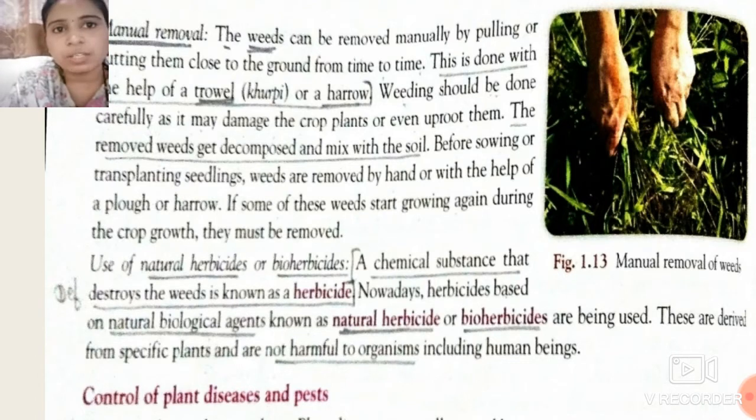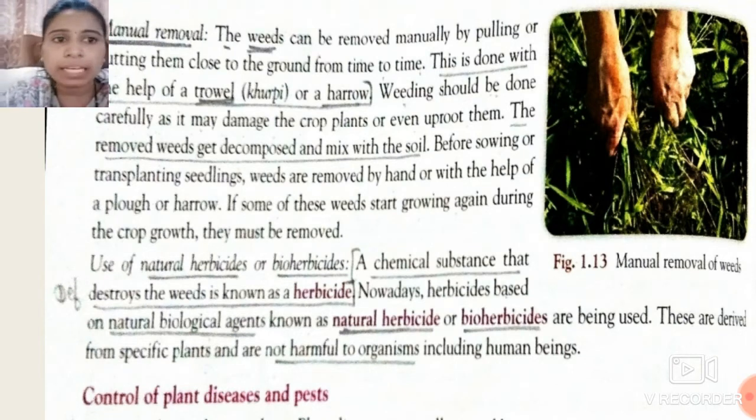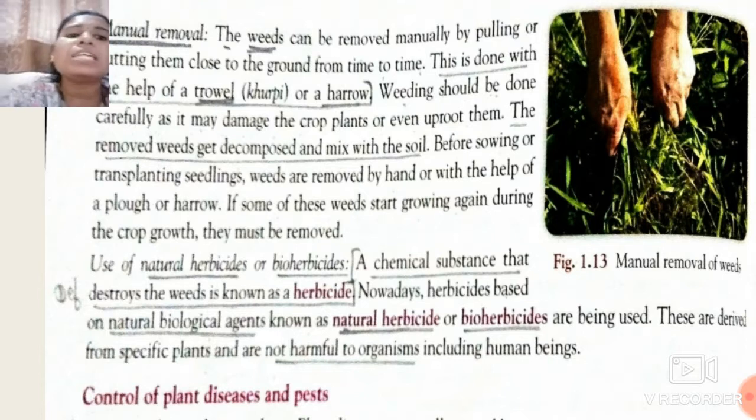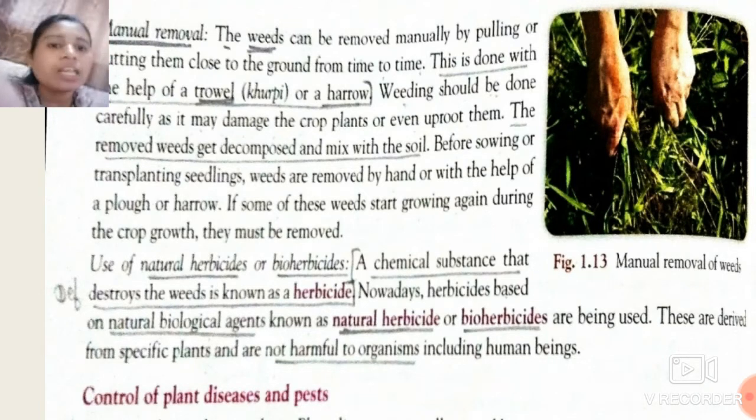Use of natural herbicides or bioherbicides. So students, what are natural herbicides or herbicides? See over here, it is the definition, you have to underline it. A chemical substance that destroys the weeds is known as a herbicide. Nowadays, certain herbicides based on natural biological agents are also used. These are known as natural herbicides or bioherbicides.